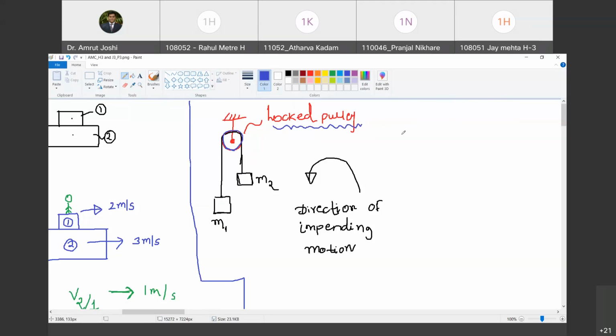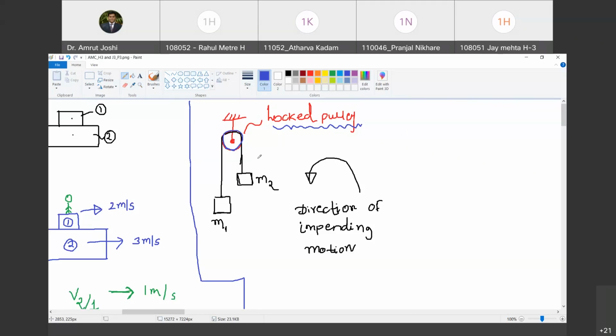Example, when the elevator is not moving, at that time the pulleys above are locked. Another example, car wheels when applied brake. They behave like a locked pulley. Now imagine that your car speed is high and you have applied sudden disc brakes. The wheels are locked. They are not able to rotate freely. What happens to the car? It slides.